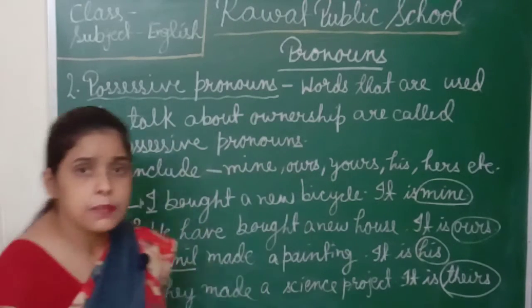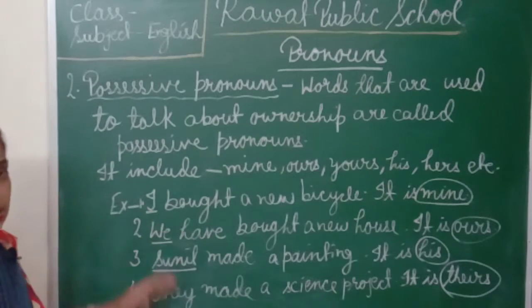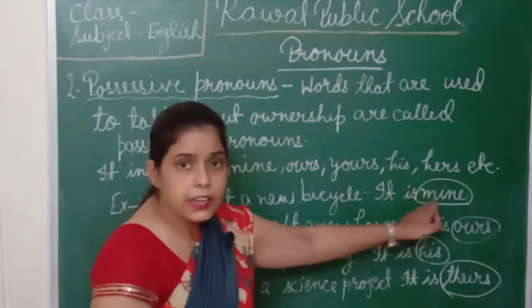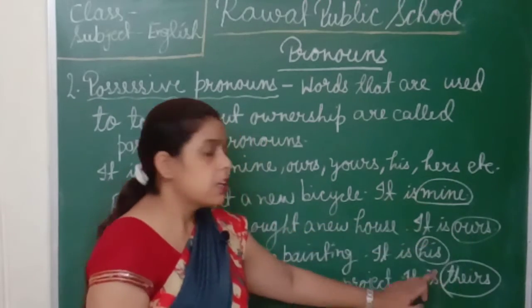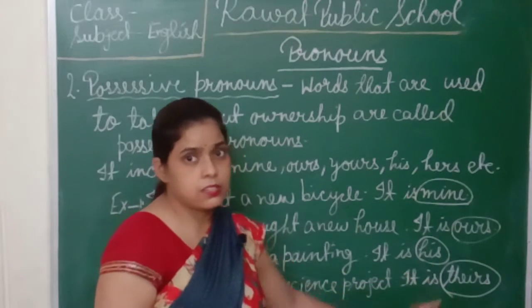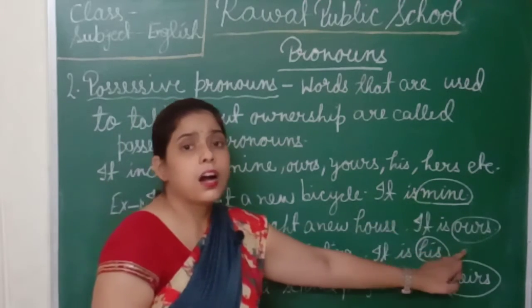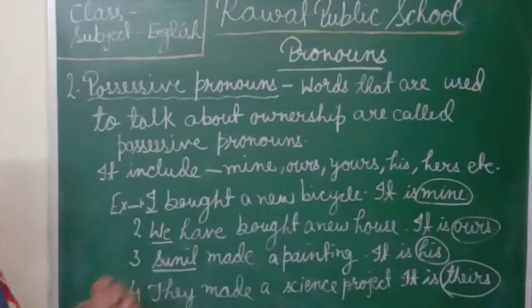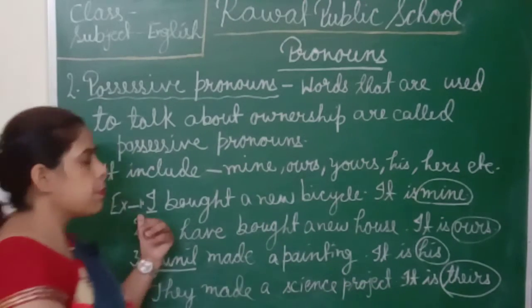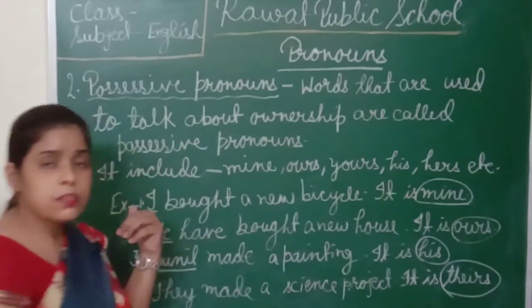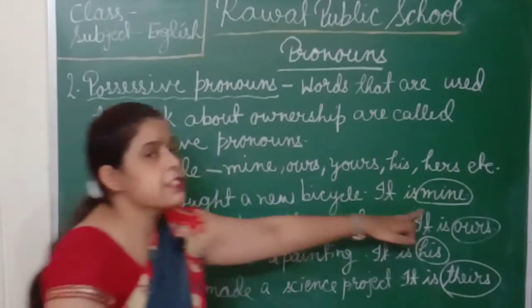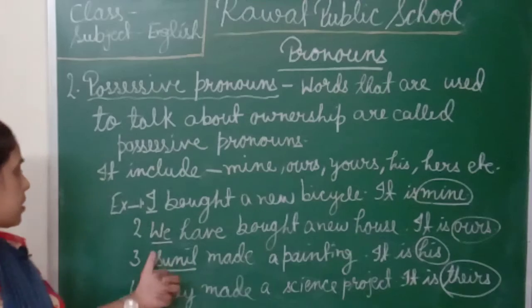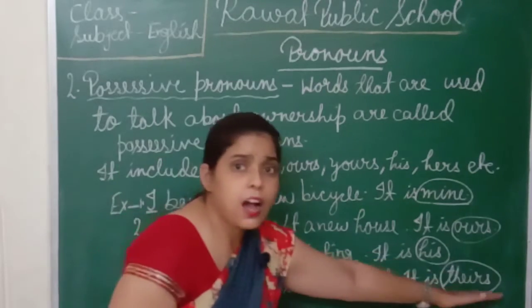So what possessive pronouns did you find in these sentences? Mine, ours, his and theirs. What is the possessive pronoun of I? It's mine. And what is the possessive pronoun of we? It's ours.